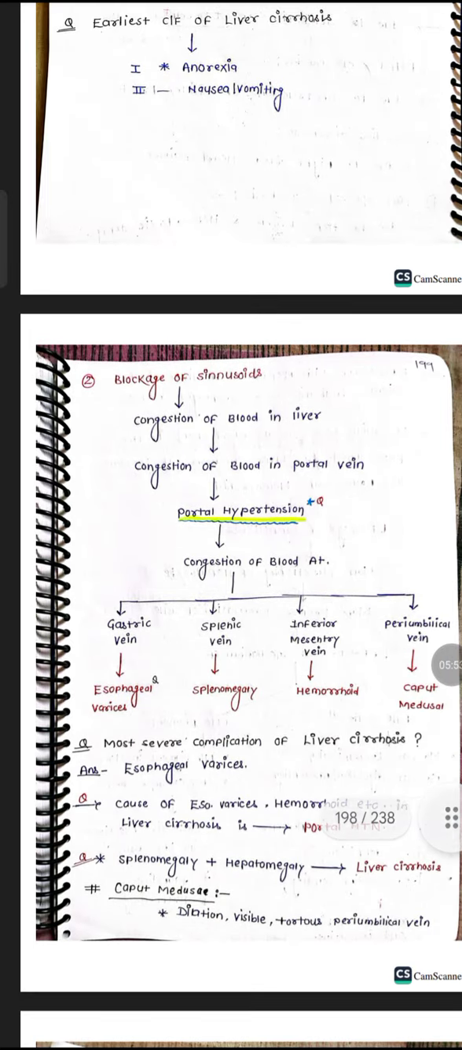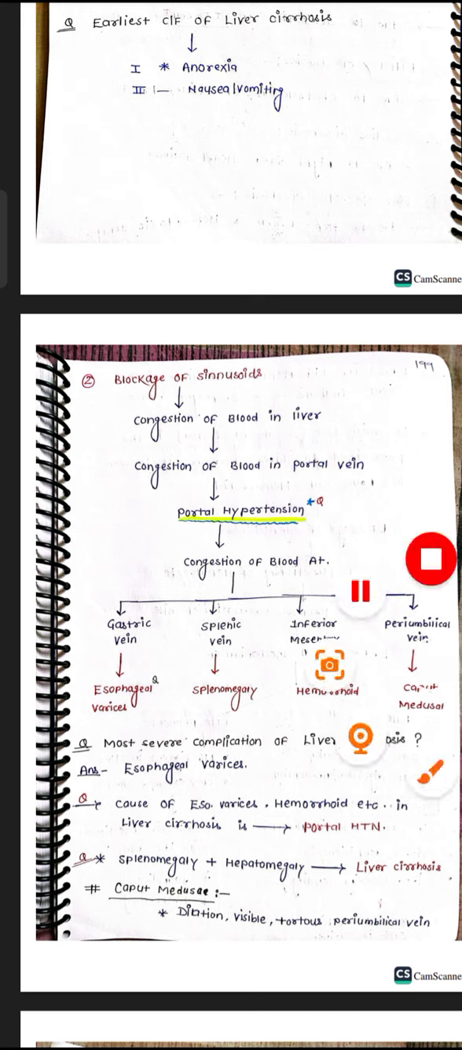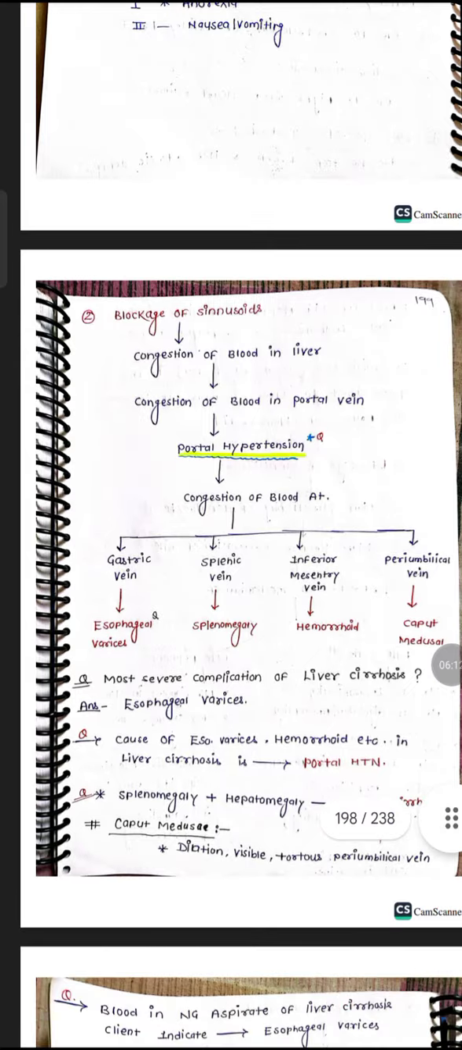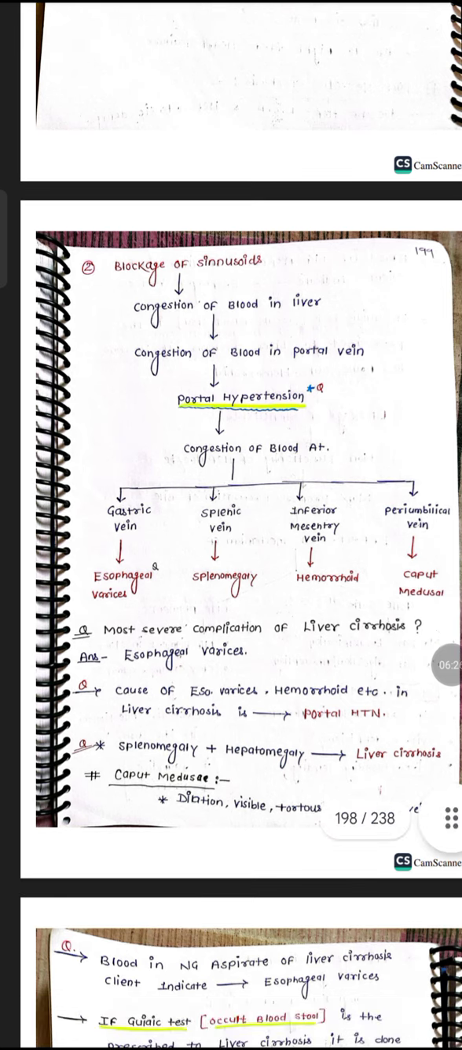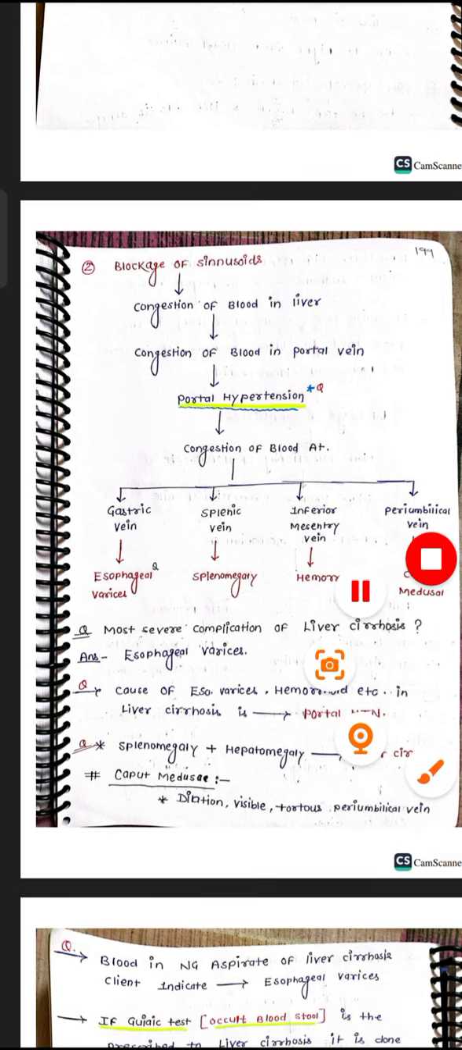Then, the second part of the pathophysiology of blockage of the sinusoids: congestion of the blood vessels in the liver. Congestion means blood will be stagnated in the liver. Because of the congestion of the liver, portal hypertension will be seen. The portal vein arises from the liver. Because of the congestion and stagnation of blood in the liver, increased blood flow is seen in the portal vein. So it will lead to increased portal hypertension, increased blood pressure in the portal vein.